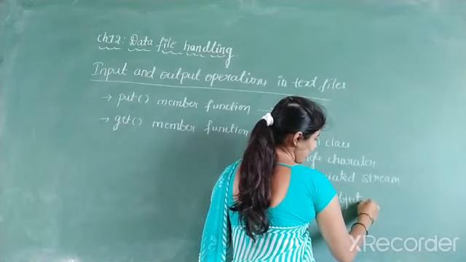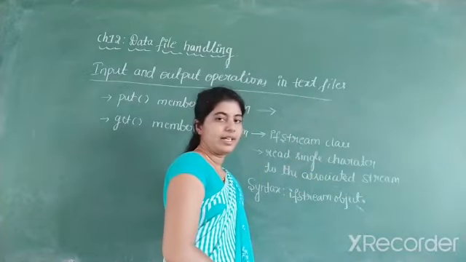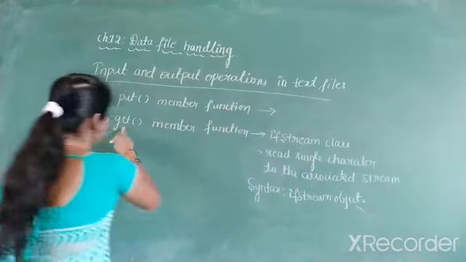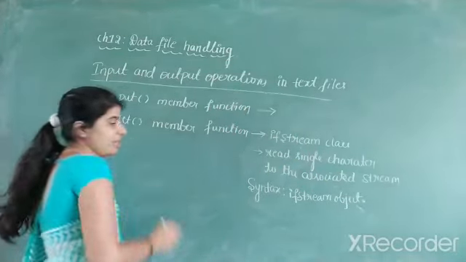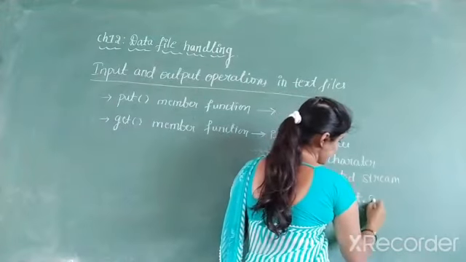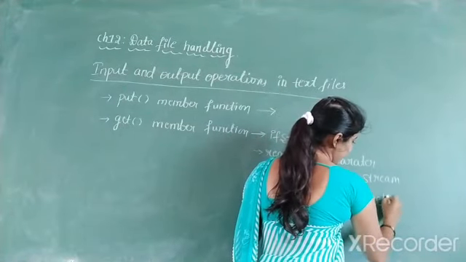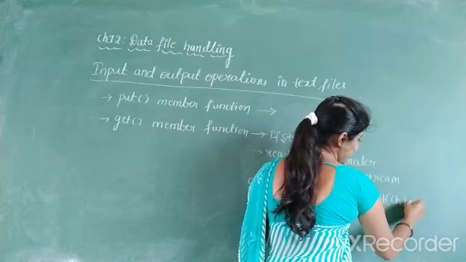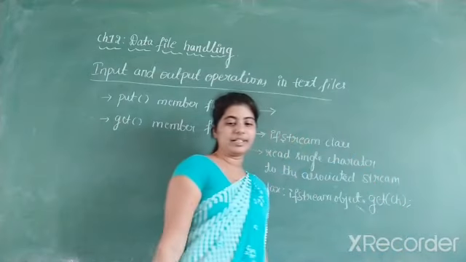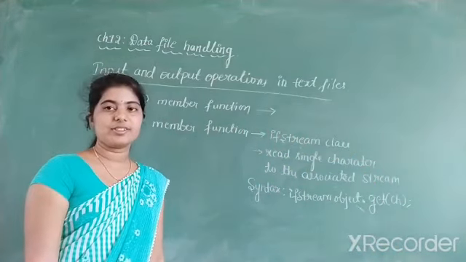Then you have to write the dot operator. Next, you have to specify the function name. What is the function name here? The function name is get. And inside this you have to read the character. What is the character I have taken here? CH is the character.